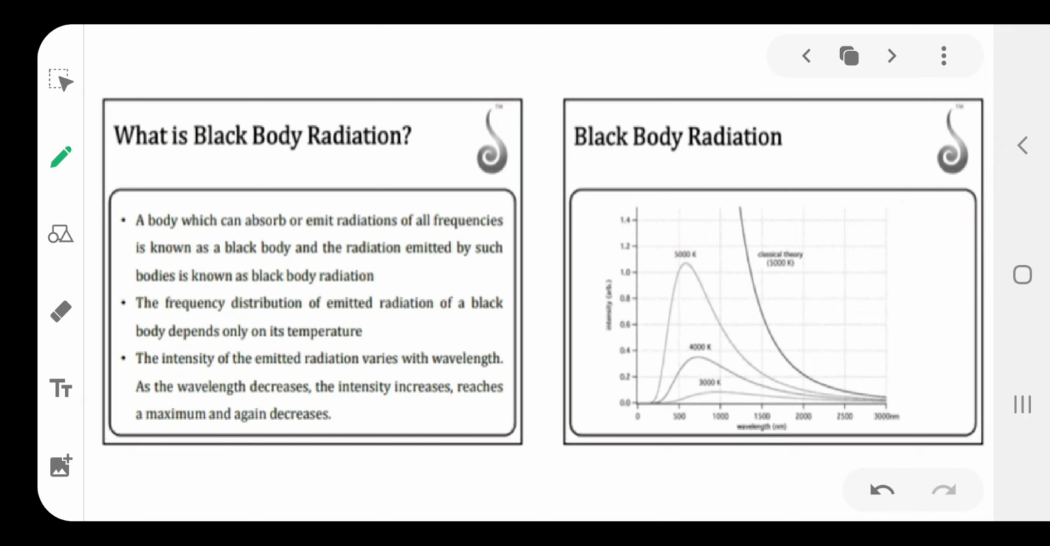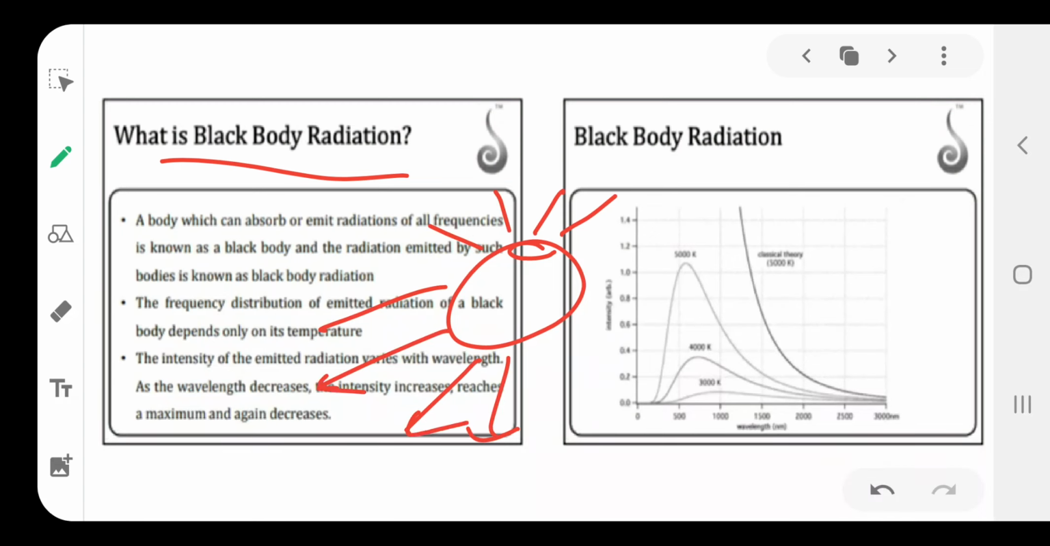Next, electromagnetic rays have a dual nature, particle nature and wave nature. Particle nature is explained by the black body. A black body is a body which completely absorbs or emits all frequencies of radiation. Such a body is a black body, and the radiation emitted by it is called black body radiation.